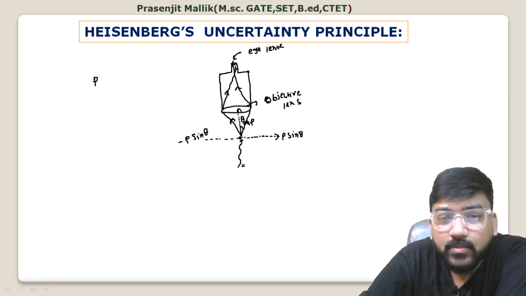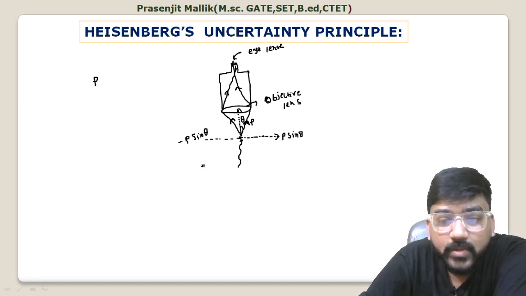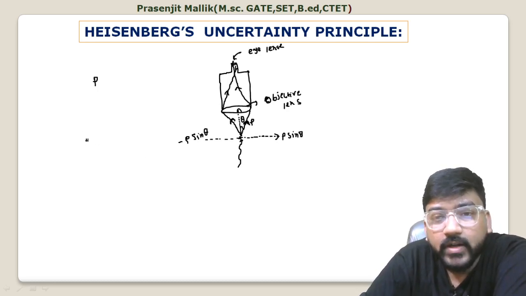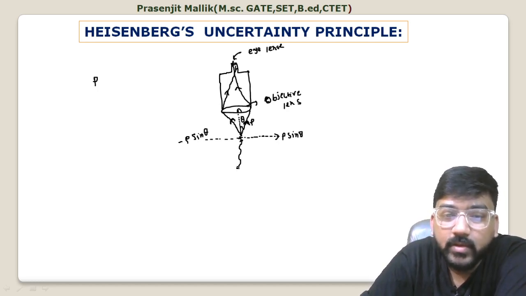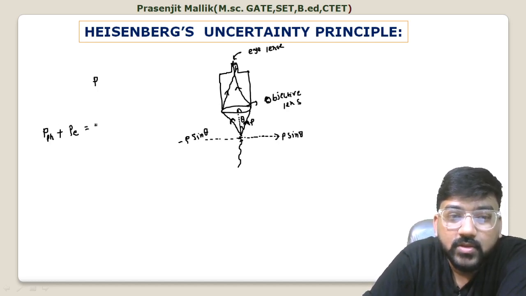And as the initial momentum along the x-axis is 0, the total momentum of photon and electron must be 0 after collision, because before collision the total momentum was 0. So after collision, the momentum of photon plus the momentum of electron will also be 0.